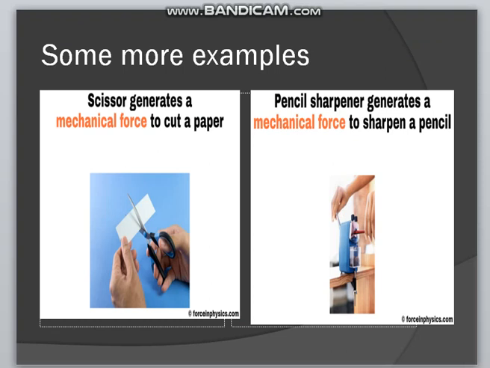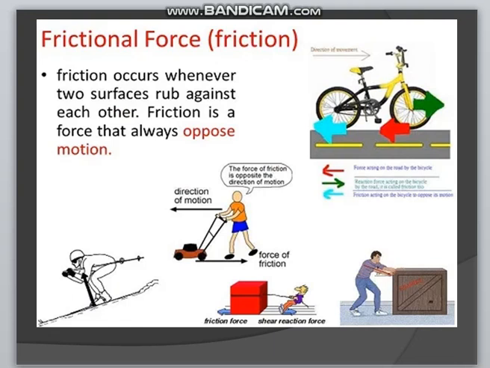The next type of contact force is frictional force. Frictional force occurs when two surfaces rub against each other. Friction is a force that always opposes motion. So in that case also two surfaces must be in direct contact. Only then the friction may work. So that's why friction force is also a type of contact force.